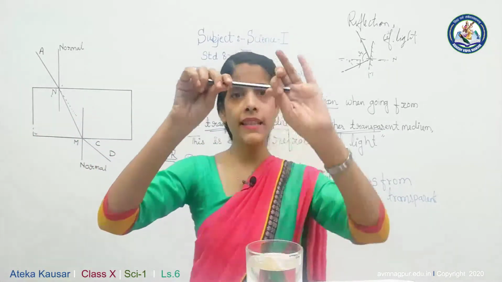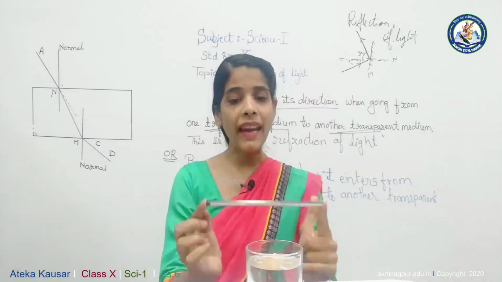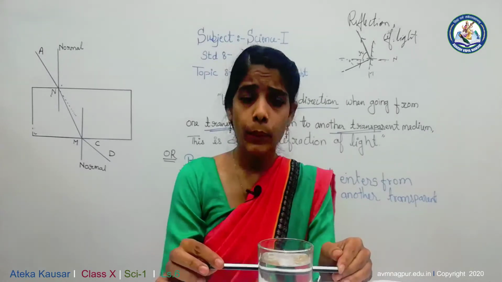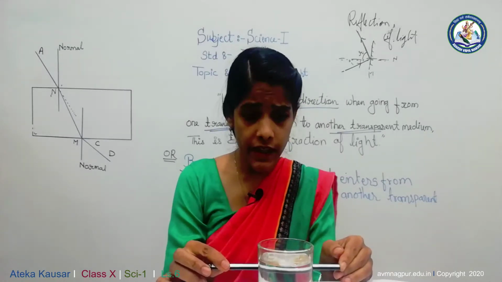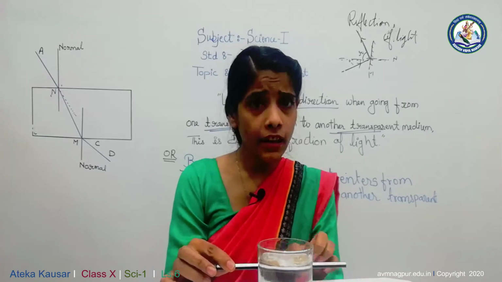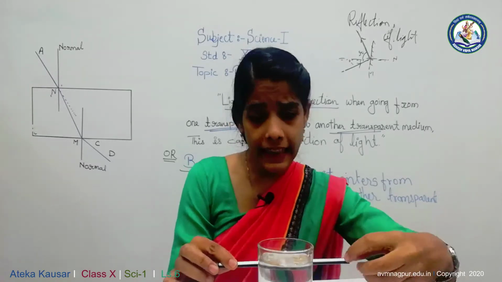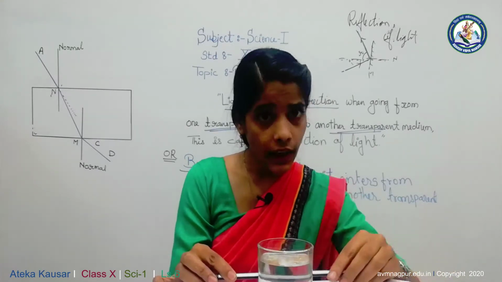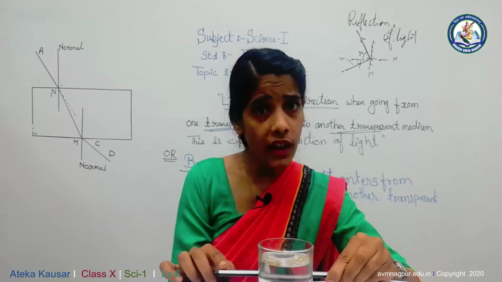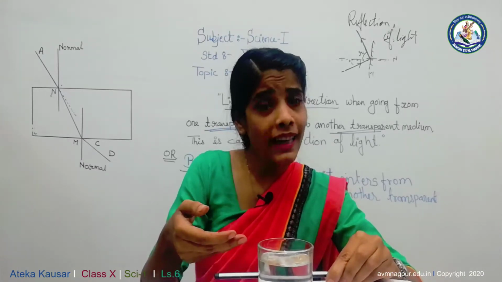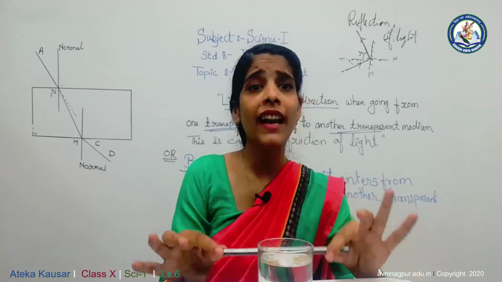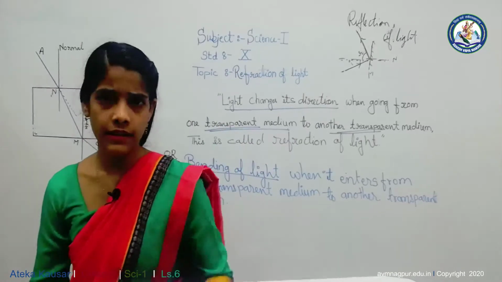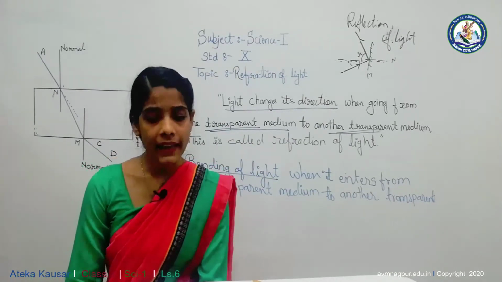If I place this pencil behind that glass, now just keep this pencil behind this glass of water. What we see is that the level of bending through the glass is the same. You see that when the light enters from that part, it is slightly bent downward, and when the light comes out from the glass, it is slightly bent in the upward direction, meaning that the bending of light depends on the material in which the light entered, or the density of the material.